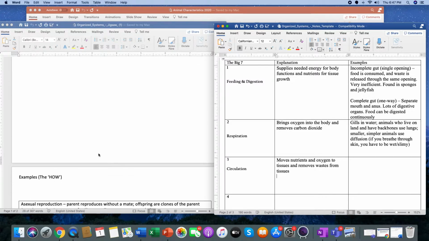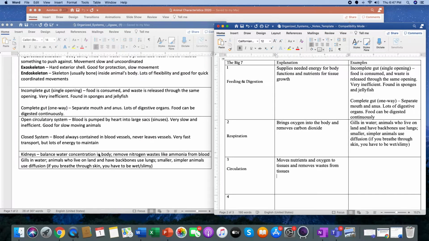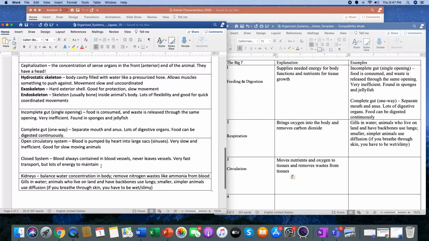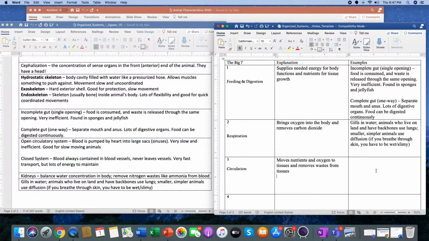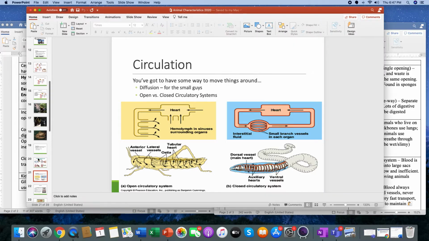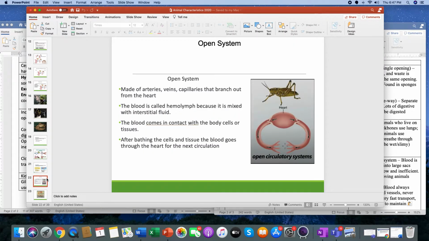All right. So now we need to use an example. And hey, check this out. I already talked about this, so we just need to copy this right here. So we have the closed system and the open system as well. Let's paste that in here. Let me go through. I don't think we really talked about anything. All right, sounds good. I'm going to talk now just a little bit about the open system.